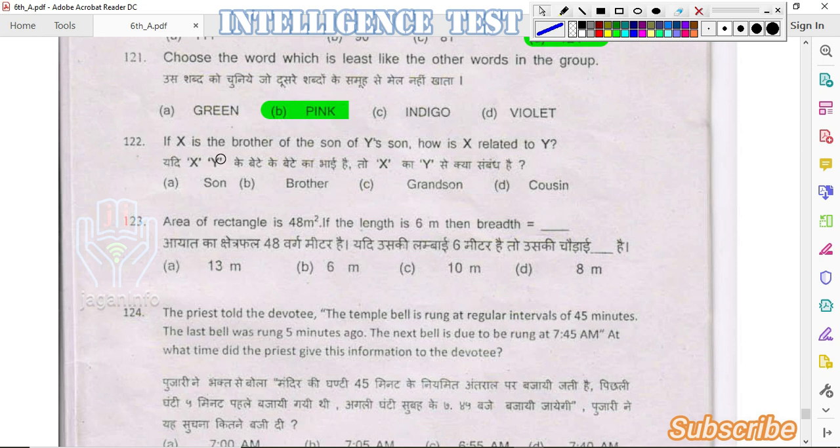Next question. If X is the brother of the son of Y's son, how is X related to Y? Here we can see that just observe only this sentence. X is the brother of the son of Y's son. Here we are talking about X's brother, who is the son of Y's son. Nothing but X is related as grandson to Y. Answer is option C, grandson.